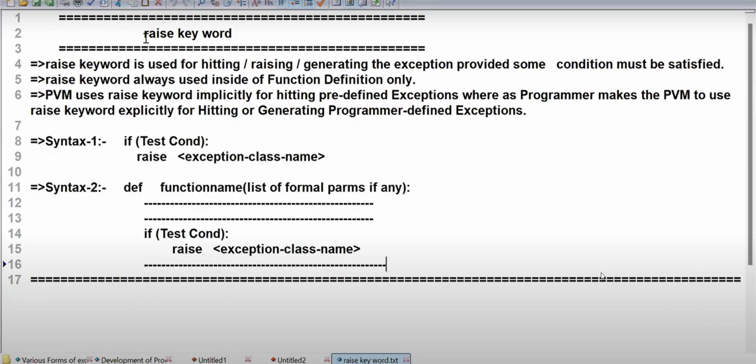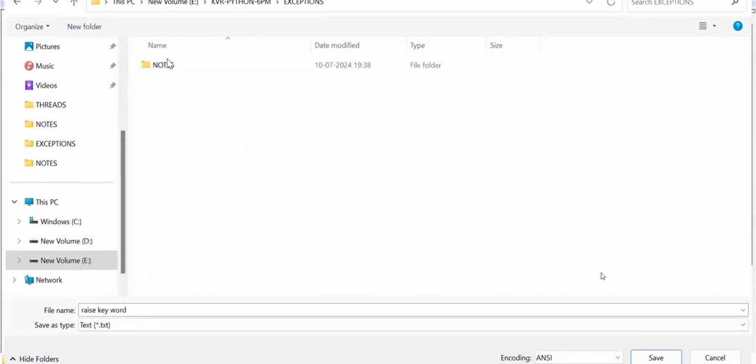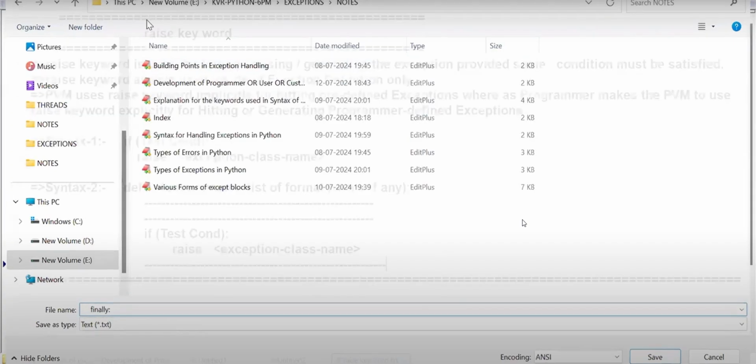So this is the raise keyword. I'll keep it with us, and I'll go for uploading that. Now you open the notes and write down: Write a Python program.